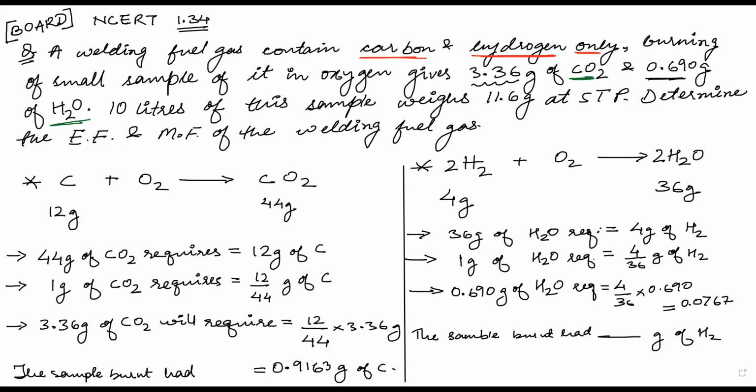Okay, one more question. Have you guys completed the whole slide? Yes, sir. Okay, now we have the amount of carbon in the sample and the amount of hydrogen in the sample, and we know that the sample is made up of only carbon and hydrogen, right? So mass of carbon in the sample is equal to 0.9163 grams.